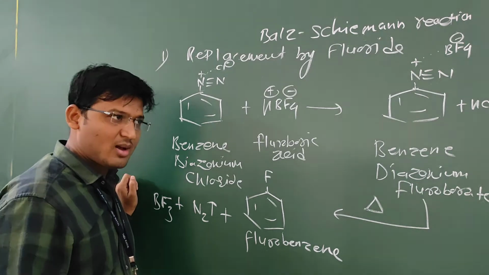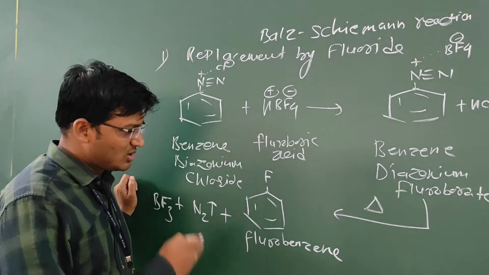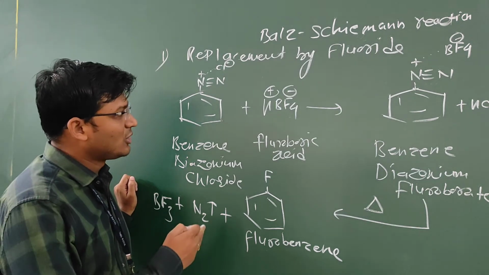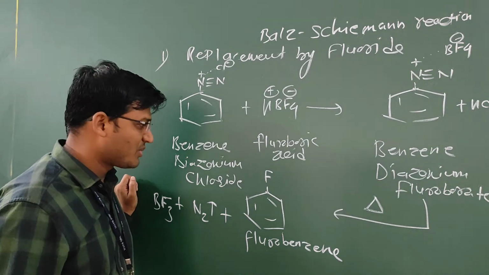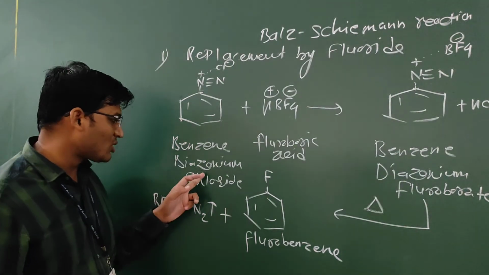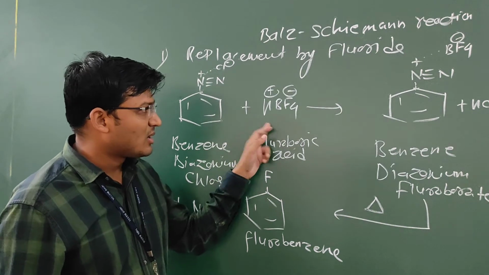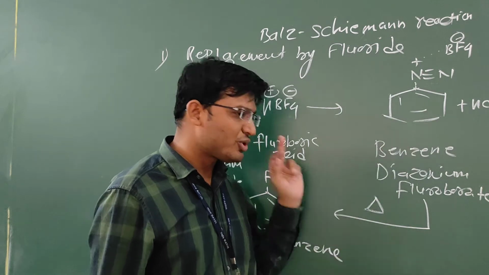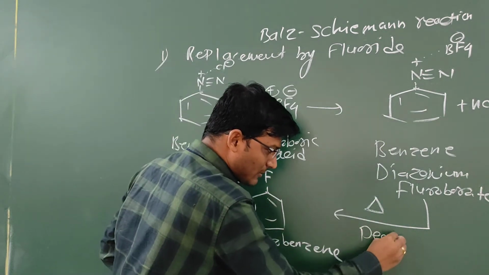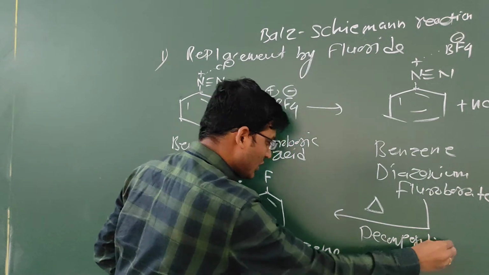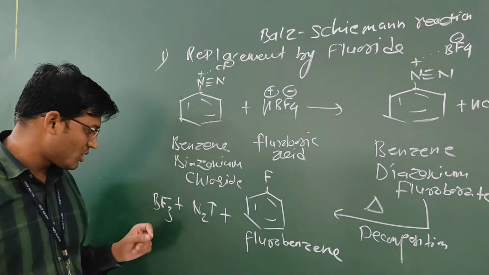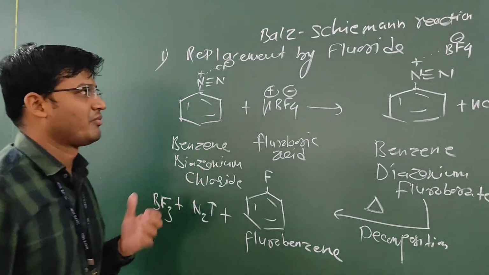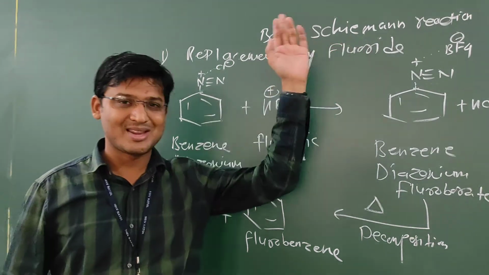Fluorobenzene cannot be prepared by electrophilic aromatic substitution. This is the best alternative method for the preparation of fluorobenzene. Therefore, this is an important method. In the first step, benzene diazonium chloride reacts with fluoroboric acid. It forms benzene diazonium fluoroborate, which upon decomposition forms fluorobenzene with the liberation of N2 and formation of BF3. This is the important reaction, known as the Balz-Schiemann reaction.